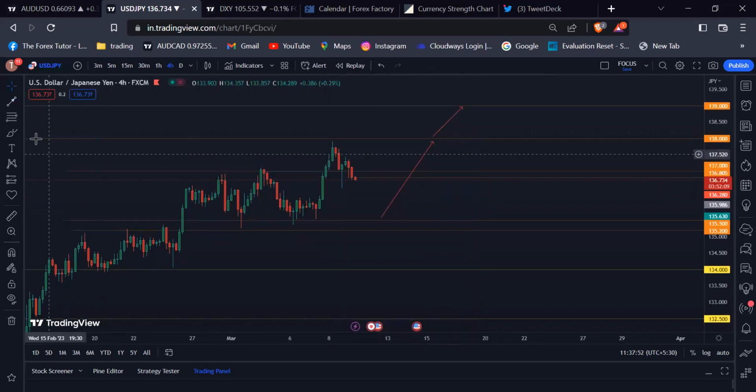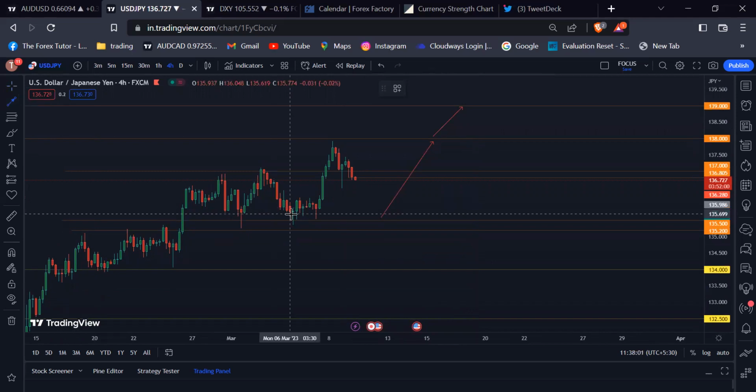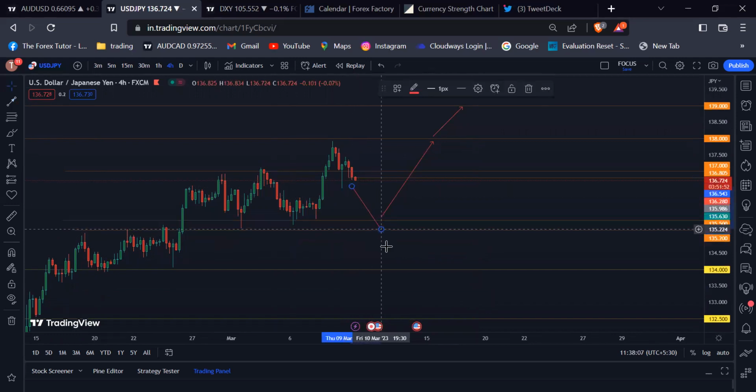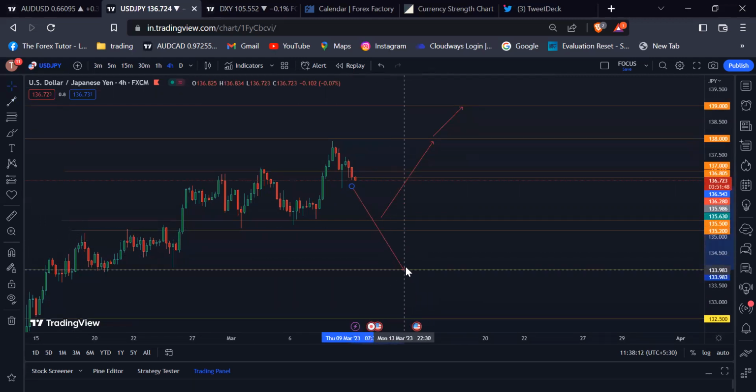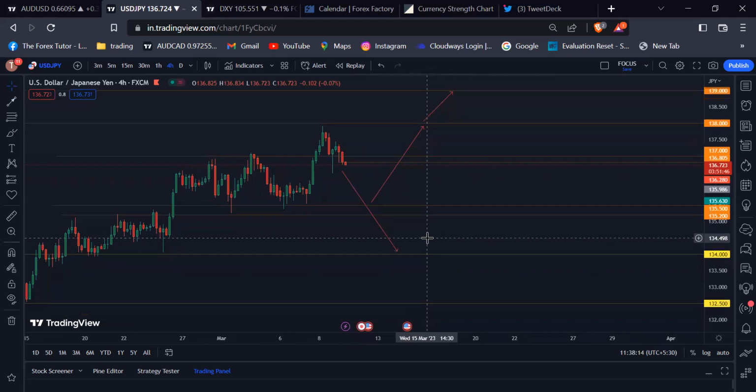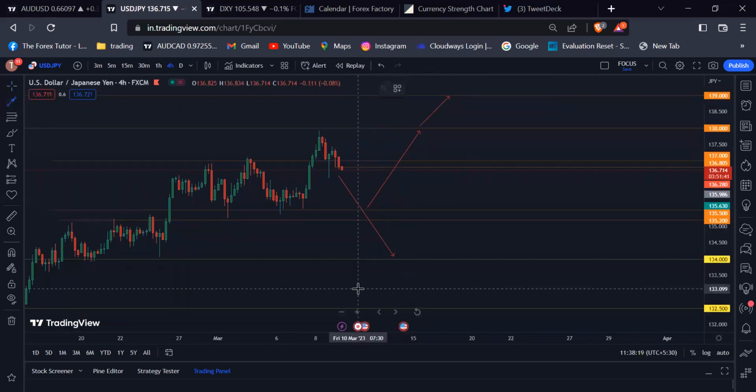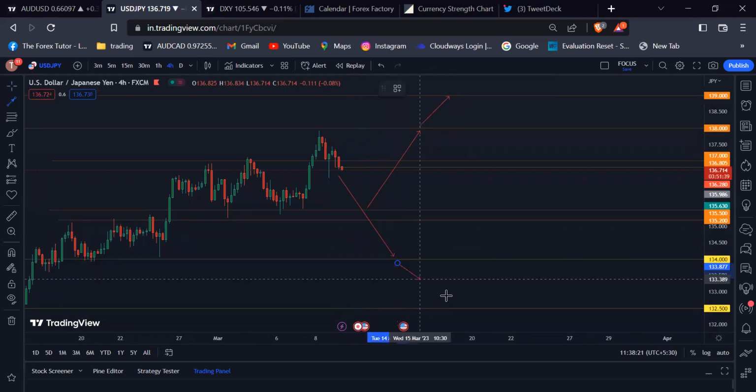For the second scenario, if the US non-farm payroll data is not positive for the US dollar, then we'll see some further downside momentum in the USD yen. Then if the USD yen breaks below the 135.200 psychological level, our first target should be the 134.00 psychological level. And if the USD yen breaks below this level, then our second target should be the 132.500